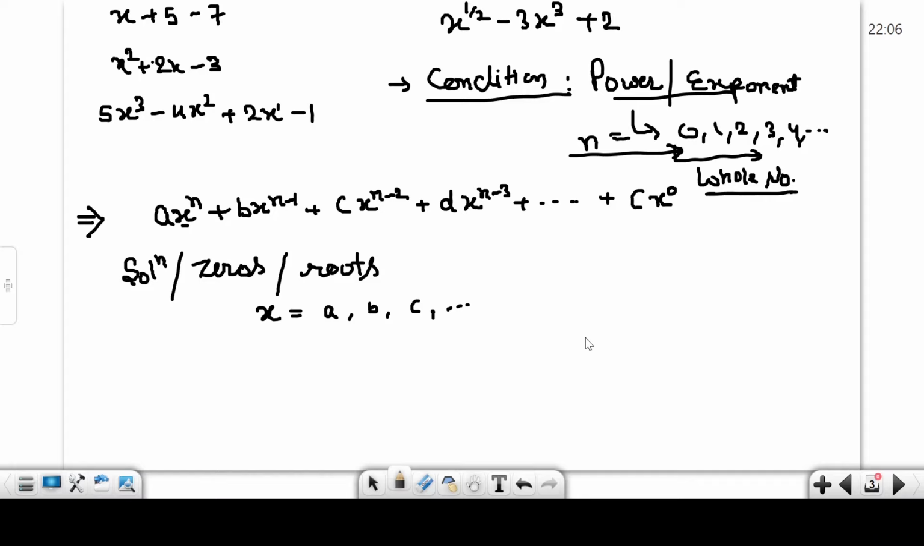How do you identify it? By graph, like this, with x-axis and y-axis. Now I draw one graph here.